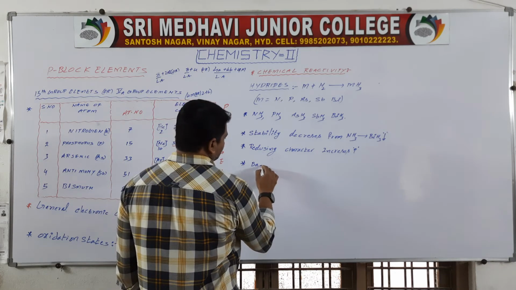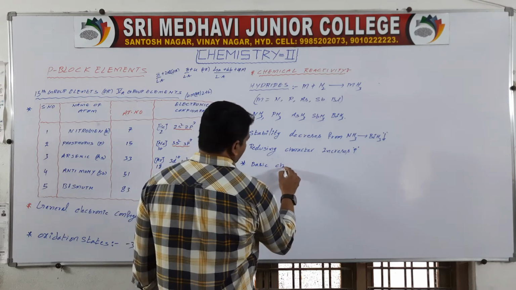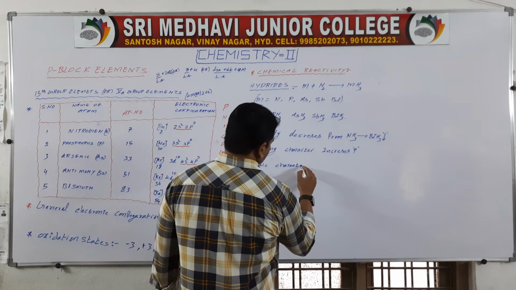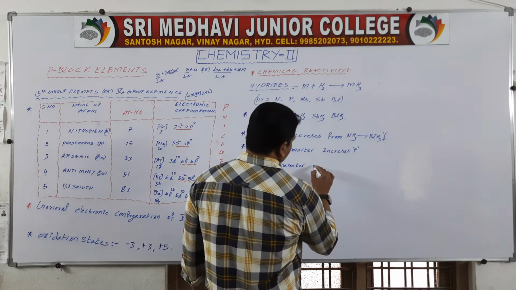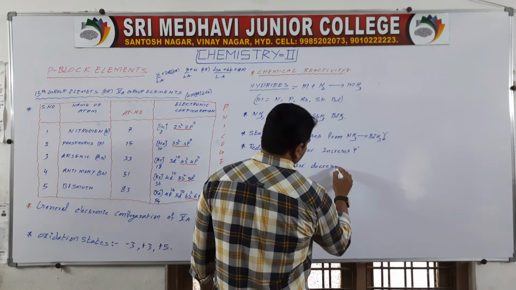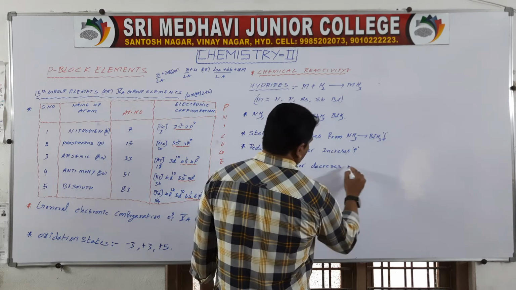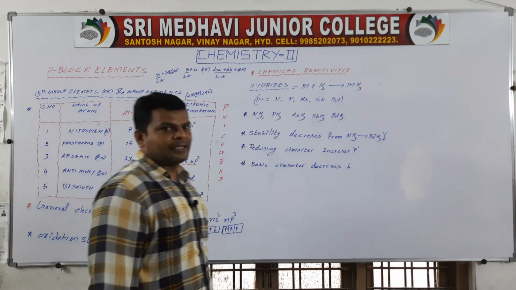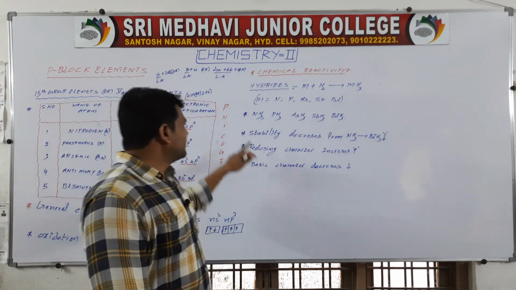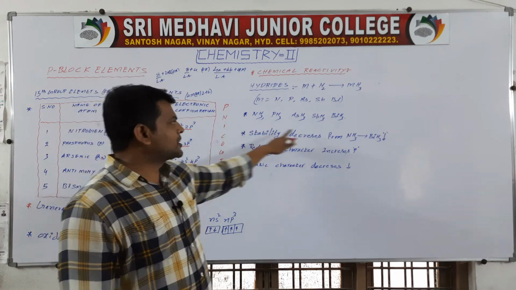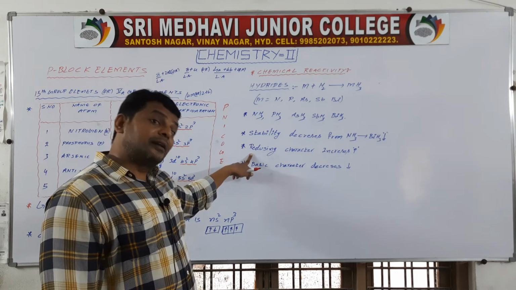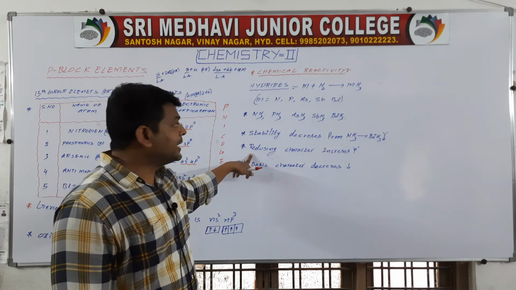Next, basic strength, basic character decreases. Which is more basic? NH3 is more basic, BiH3 is less basic. Which is more stable? NH3 is more stable, BiH3 is less stable. Which is the more reducing agent?